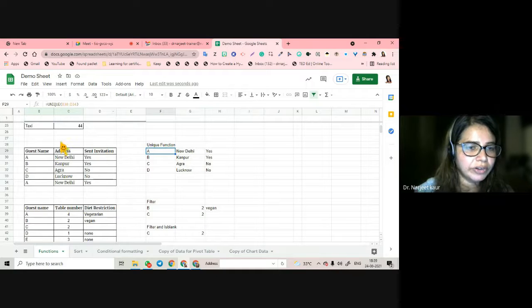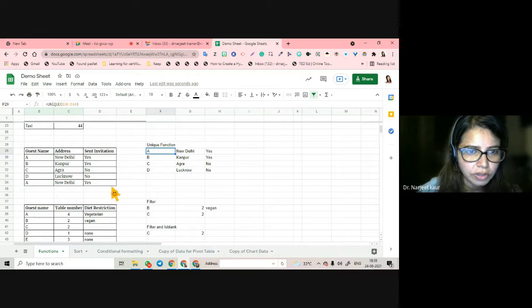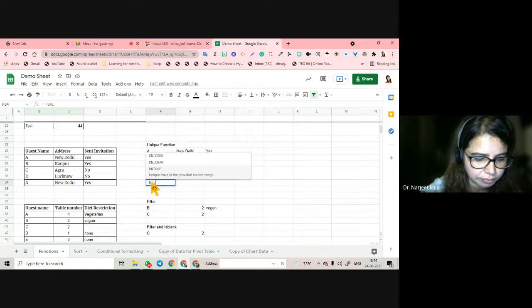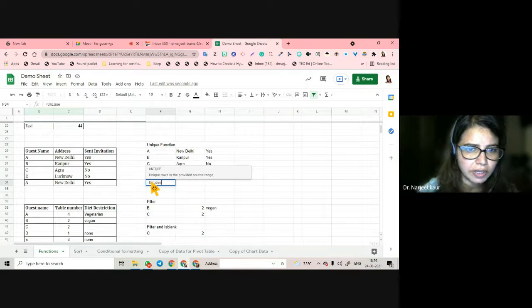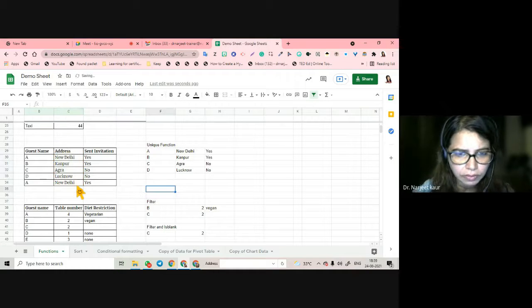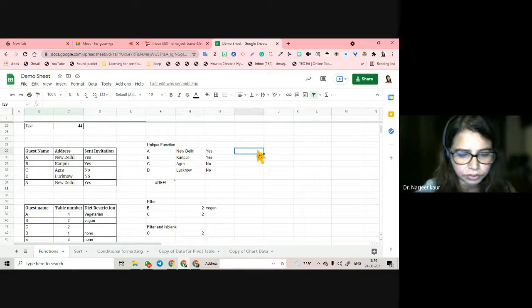So unique functions work like this only. You have to write unique and then select the data, highlight the whole range. No, I write unique and then I select address. ये work करना चाहिए. Why is it not working? This works. अच्छा override data कर. Okay, this works actually.